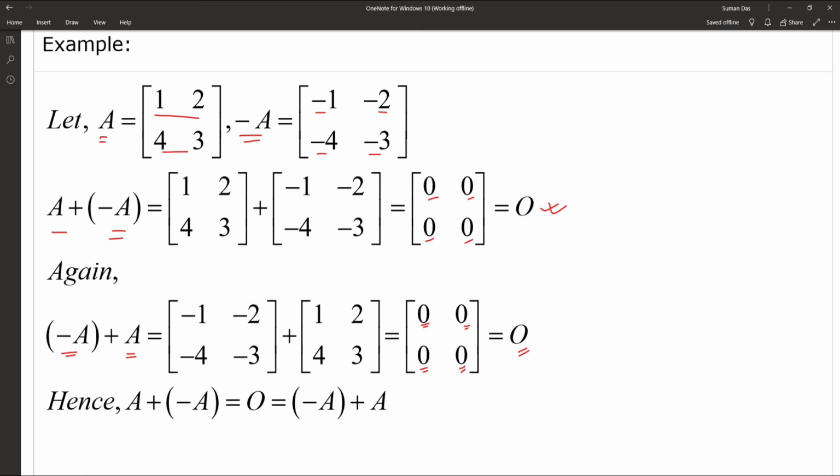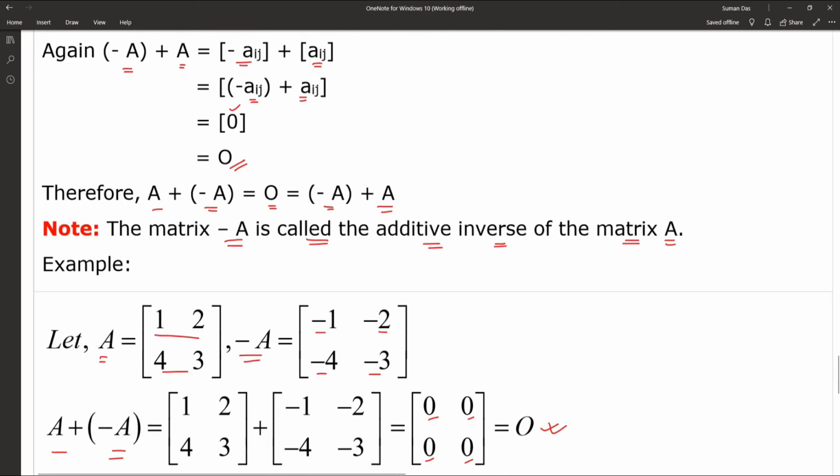So we can say A plus minus A is equal to the null matrix, and that is also equal to minus A plus A. Hence the minus A, or the negative A, is called the additive inverse of the matrix A.